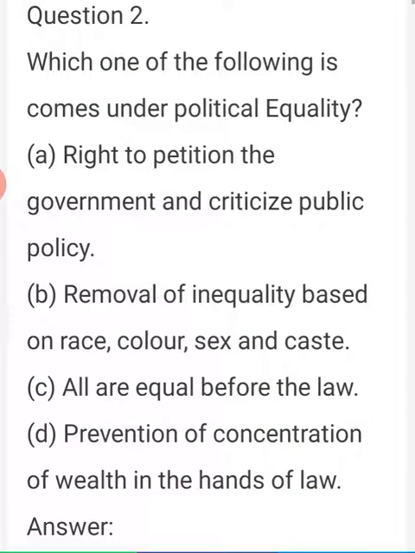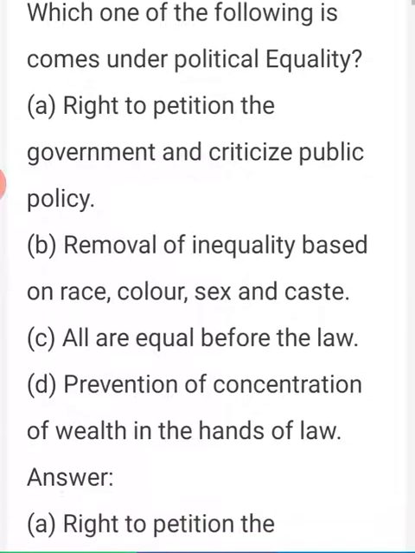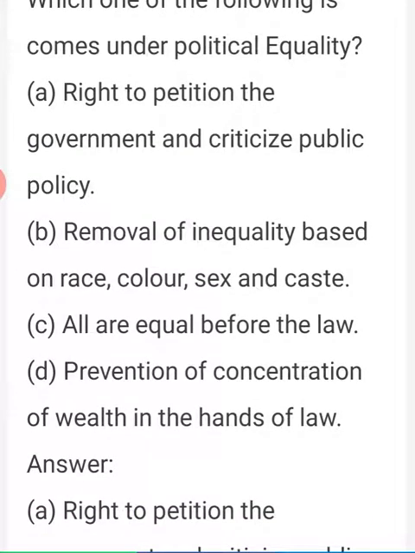Second question, which one of the following comes under political equality? Option A, right to petition the government and criticize public policy. B, removal of inequality based on race, color, sex and caste.